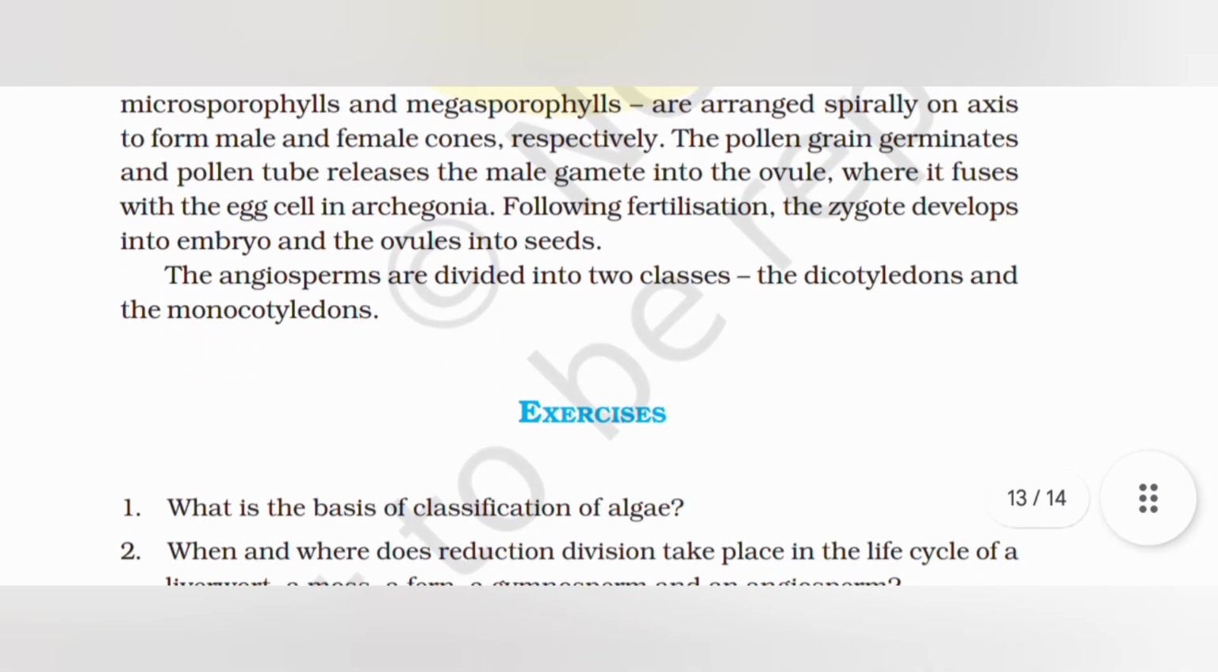The angiosperms are divided into two classes, the dicotyledons and monocotyledons.